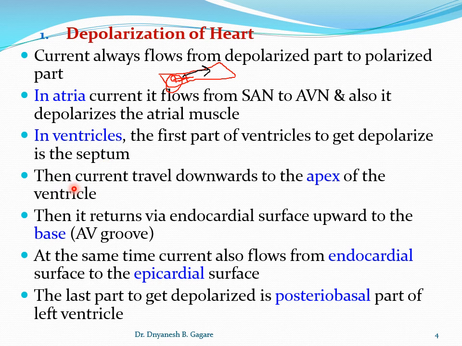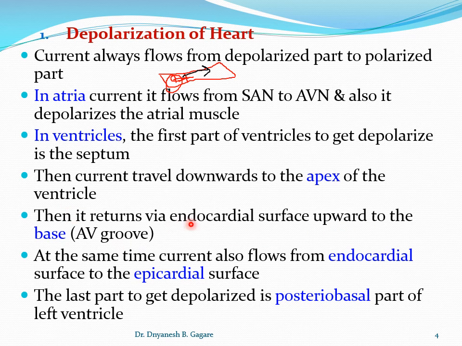Then the current travels from the base to the apex. Through the right bundle branch and left bundle branch, the current enters and travels from base to the apex. Then it returns via the endocardial surface upward to the base.